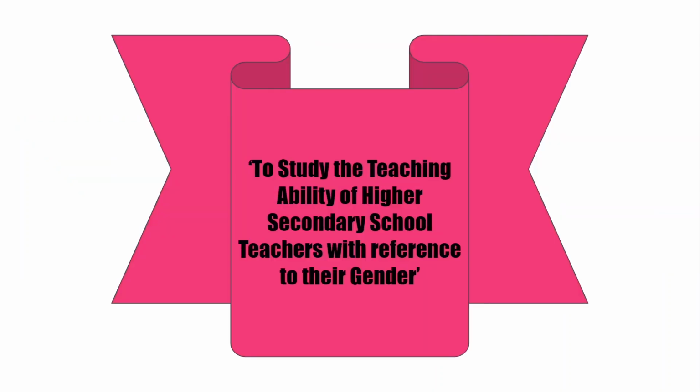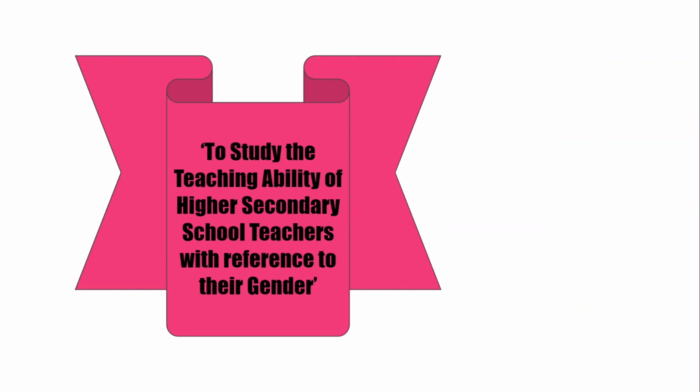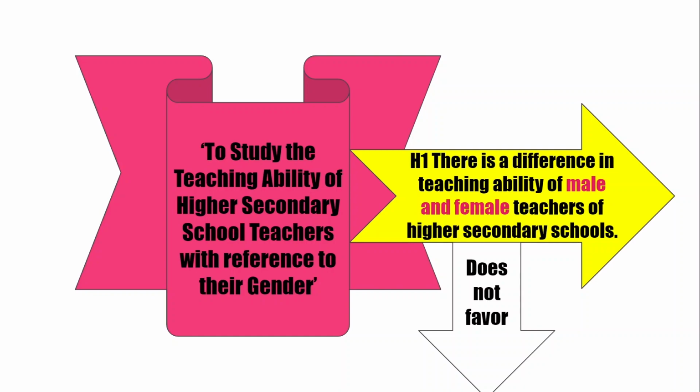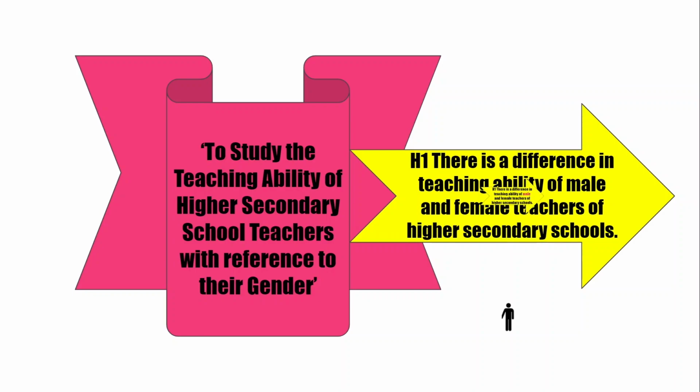Suppose a research is to be conducted to study the teaching ability of higher secondary school teachers with reference to their gender. The non-directional hypothesis would be: there is a difference in teaching ability of male and female teachers of higher secondary schools. This hypothesis considers a difference between the teaching ability of male and female teachers but does not favor any of them. This means it does not expect results in any one direction. According to this hypothesis, the conclusion of the research can be in favor of male or female.